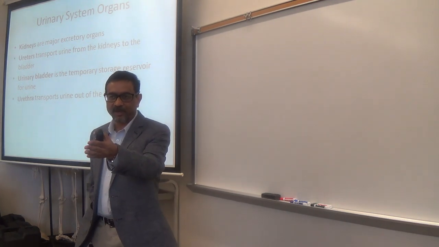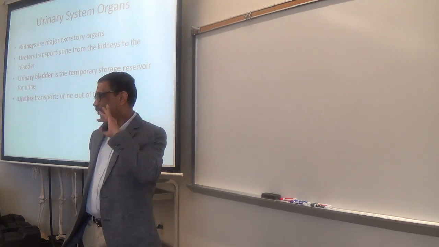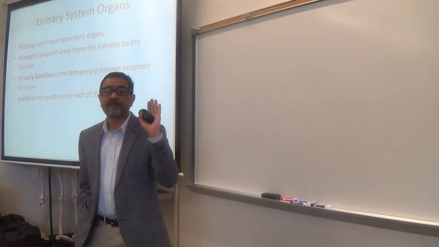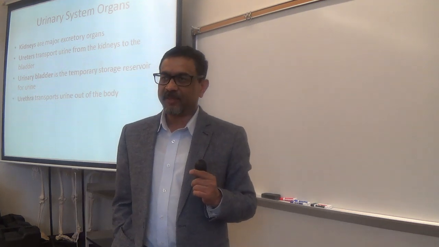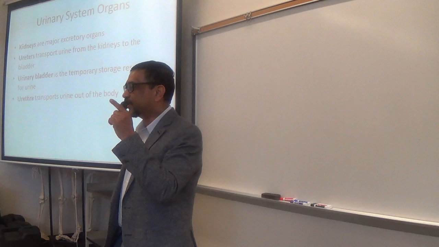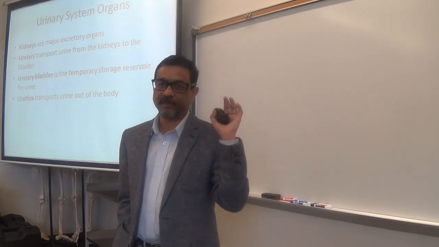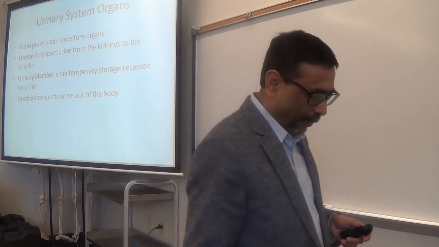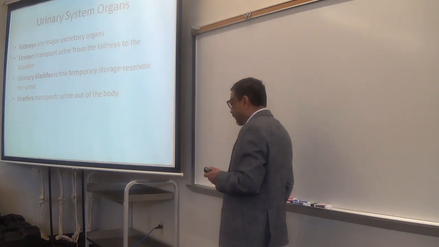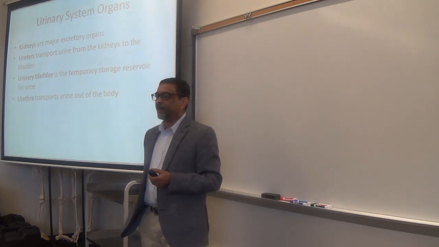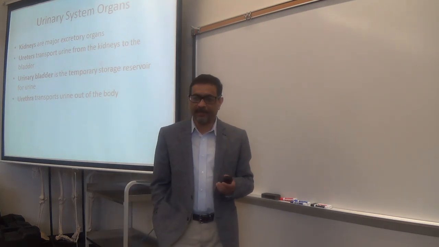What is that? Production of urine. Simple, right? If I ask you how, by filtration. So kidneys produce urine by filtration. Make sense?